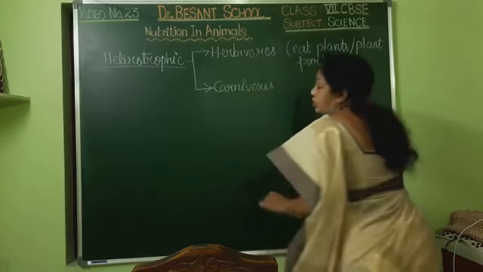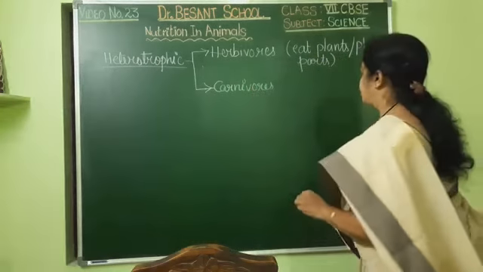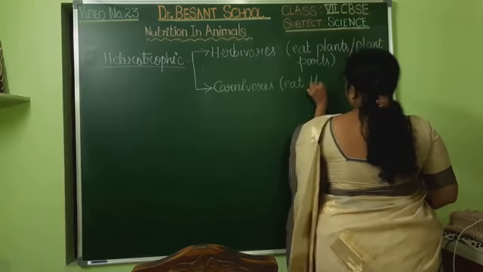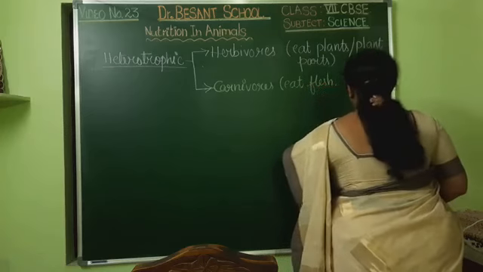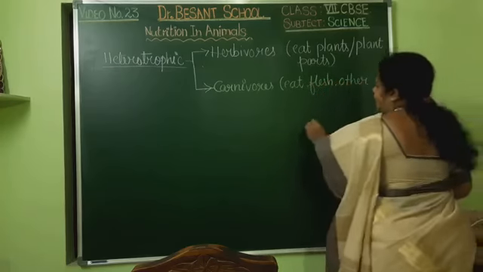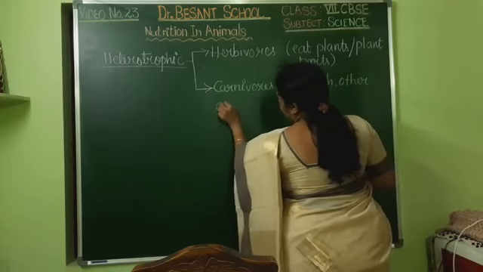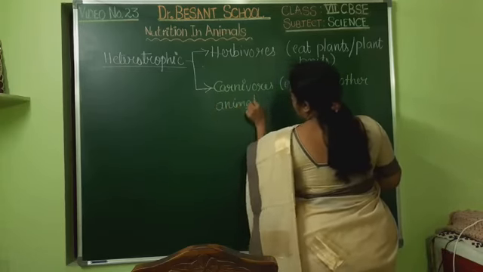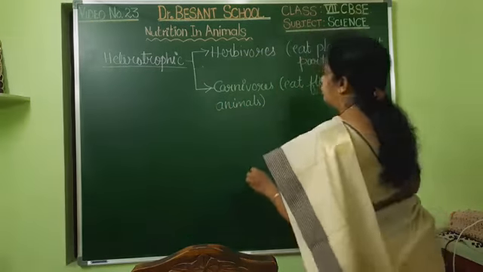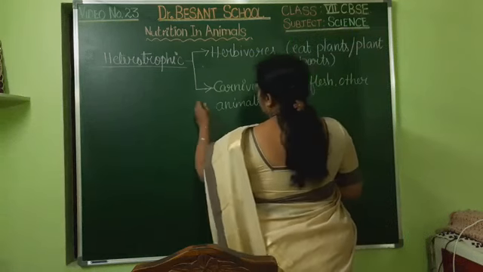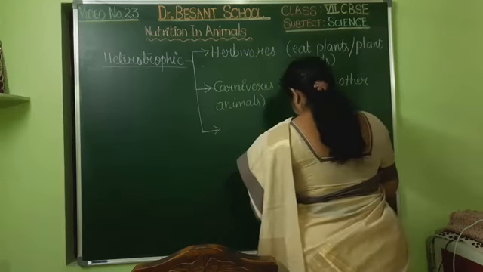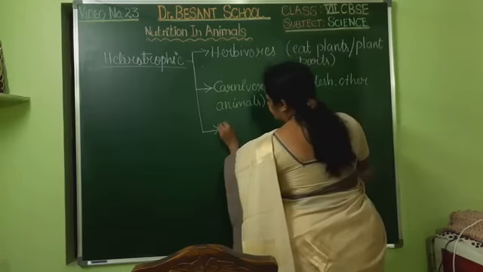Next one is carnivores. Okay, what do they eat? They eat the flesh or other animals, like the insects, anything they can eat. Okay, next one we shall see is omnivores.